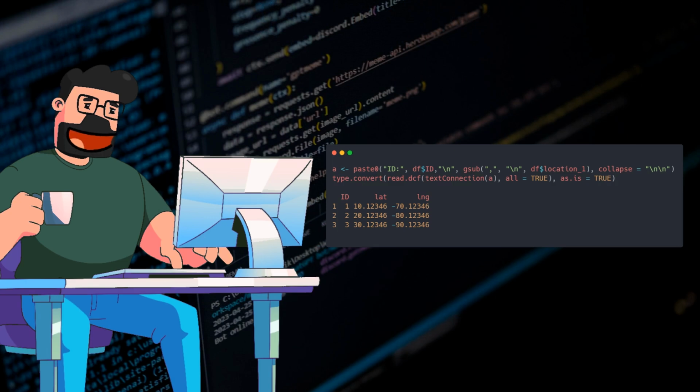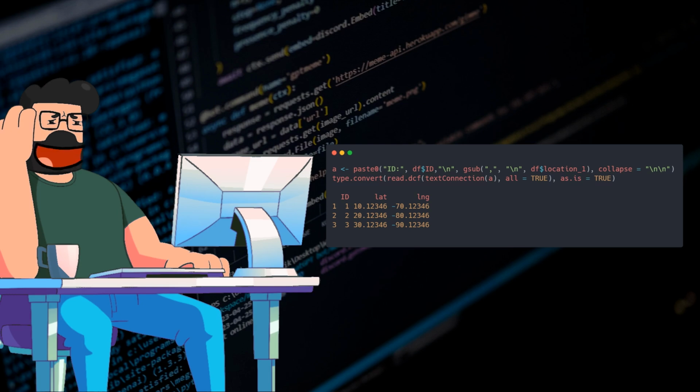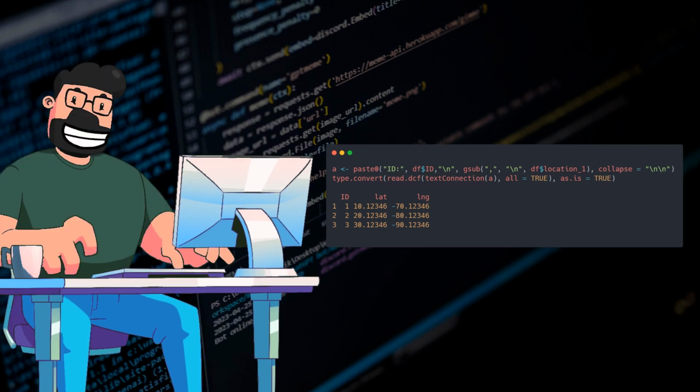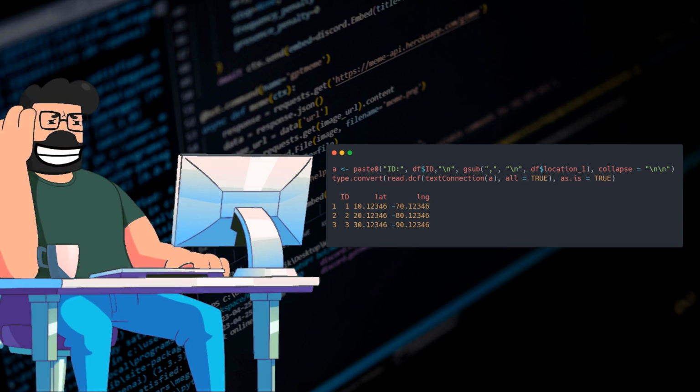Now, diving into the solution provided earlier, the key here is to convert the data into a valid table format using a neat trick. By converting the dataset to a DCF, Debian control file format, and then using the read.dcf function, we can easily extract the latitude and longitude information into separate columns. This method efficiently splits the combined coordinates and organizes them neatly into a structured data frame, making the data easily accessible and ready for further analysis.